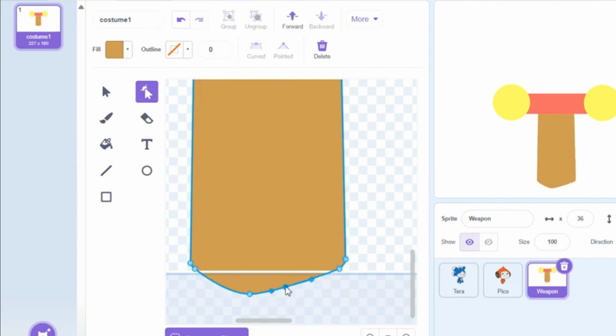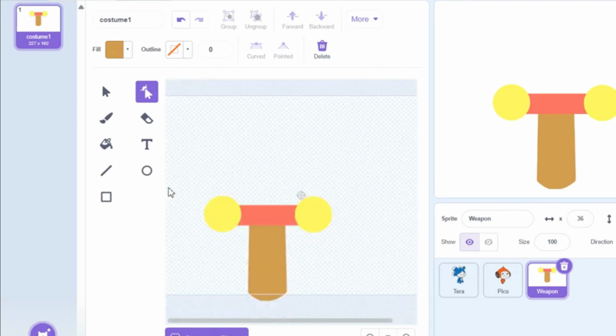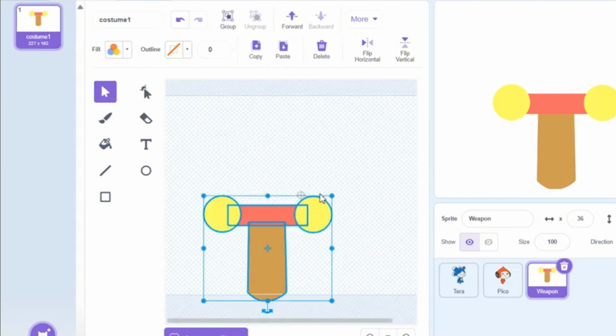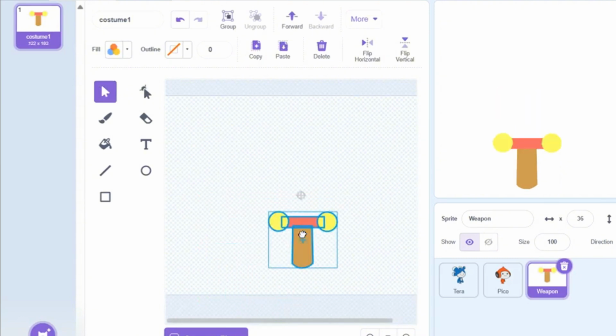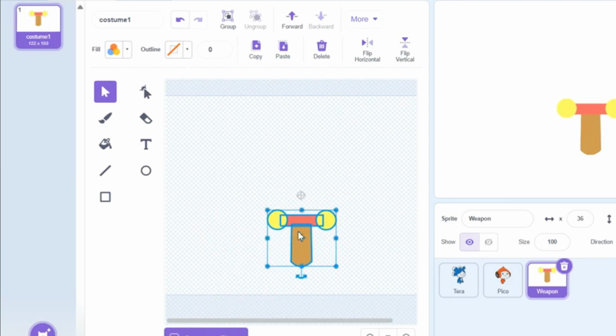It's starting to come along, isn't it? It's quite cool, huh? And that's the handle done. You can experiment with the colors if you want to. You choose any of your favorite colors, as long as they don't look too odd on it. So now we have the main handle done, we can get started with the blade. But first, let's shrink the handle a bit so it doesn't look too big. Otherwise, the blade will be too small, and we don't want that.